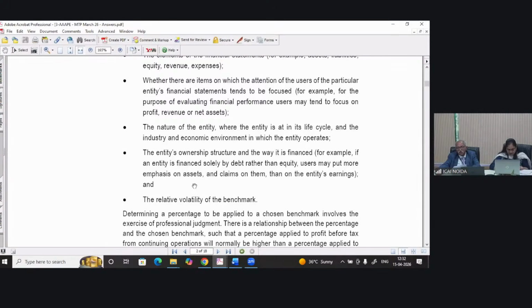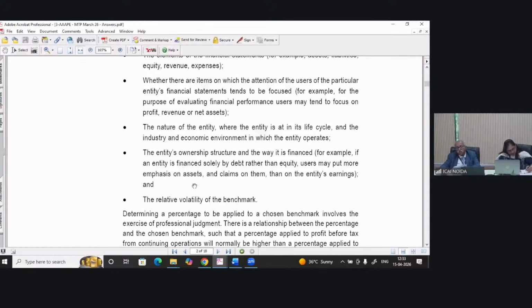Now, users of the financial statements, if they tend to focus on something, for example, users evaluating the financial performance of the entity, whether the entity is making profit or not, whether it is making good profits or could have performed better.